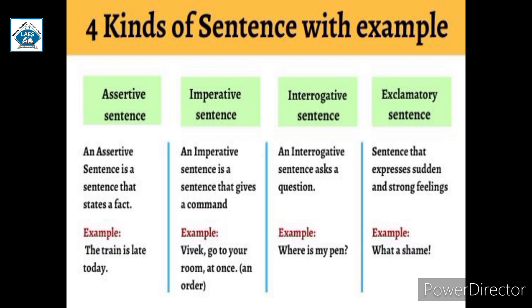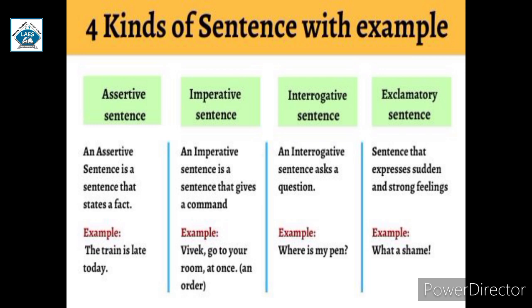For example, the train is late today. This is an information, so it is an assertive sentence. Also note that an assertive sentence always ends with a full stop. For example of a fact, Earth revolves around the sun. It is also a fact, so it is an assertive sentence.